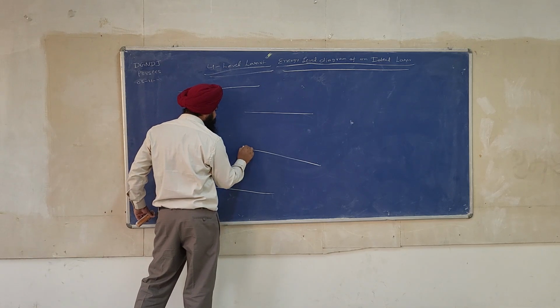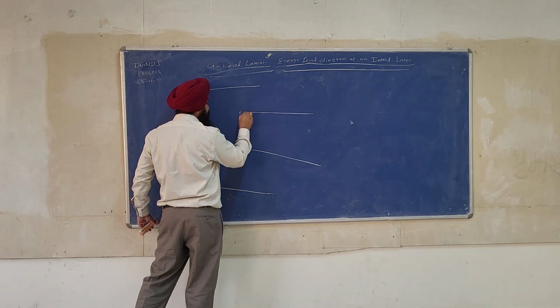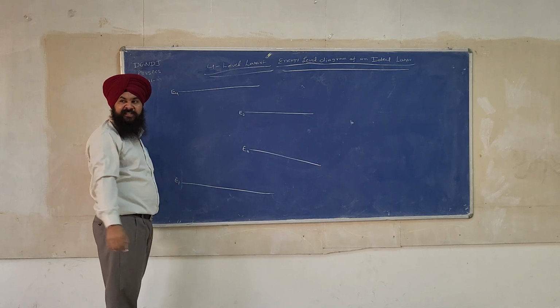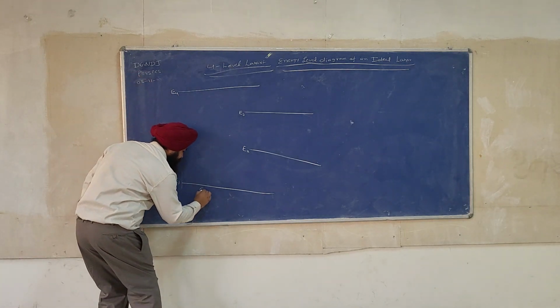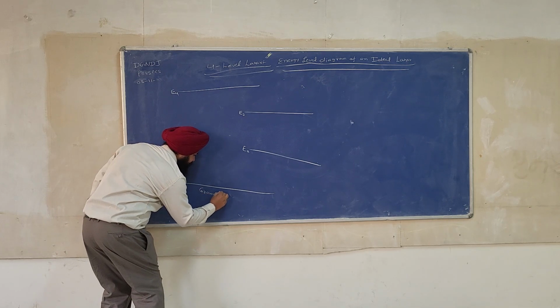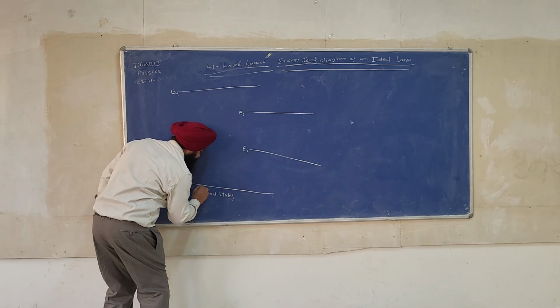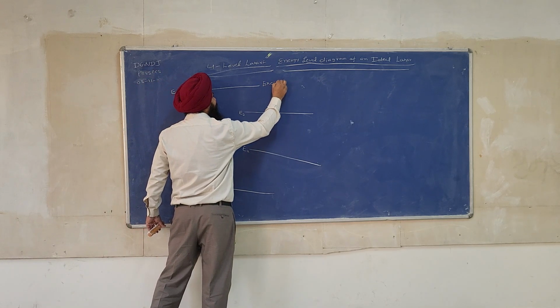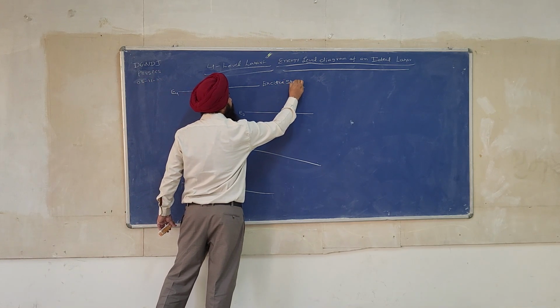This is called E2, this is E3, this is E4. And this E1 is called the ground state, and this E4 is called the excited state.